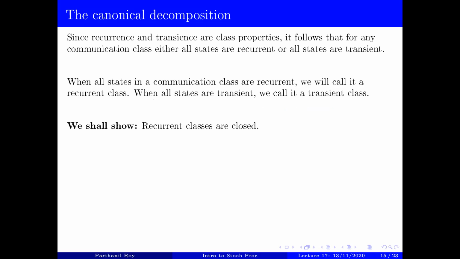Now what we will show, and this is going to be a very important step, though we'll not complete the proof of this step today, is that the recurrent classes are closed. So if you have a communication class such that one, and hence all, states are recurrent, then the class has to be closed. Closed meaning once the Markov chain goes into that class, it cannot go out of that class.